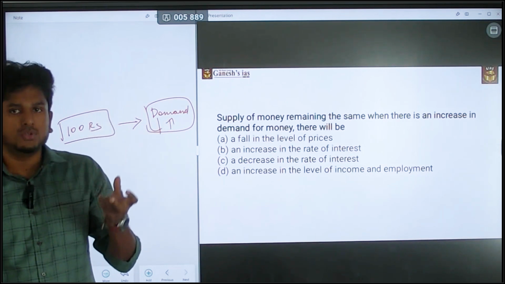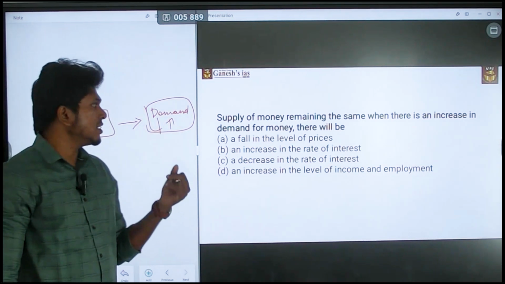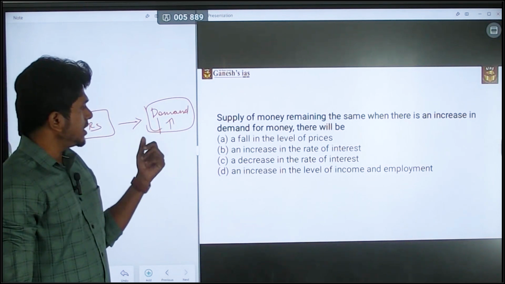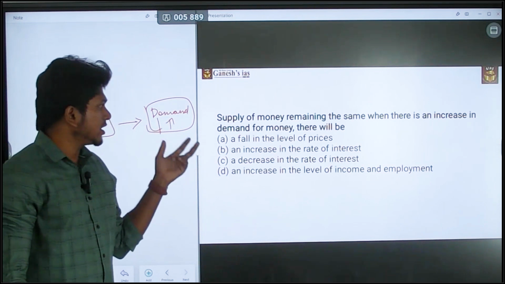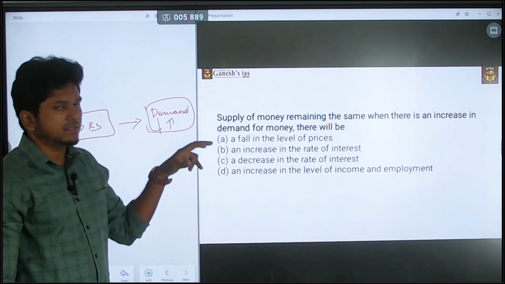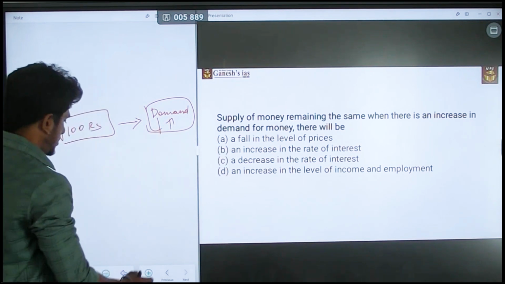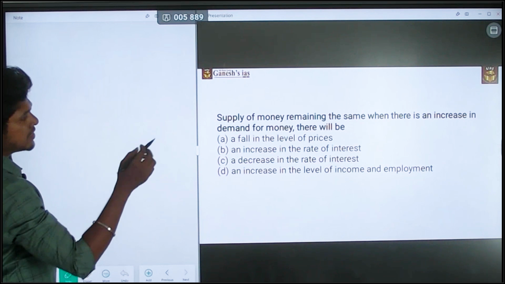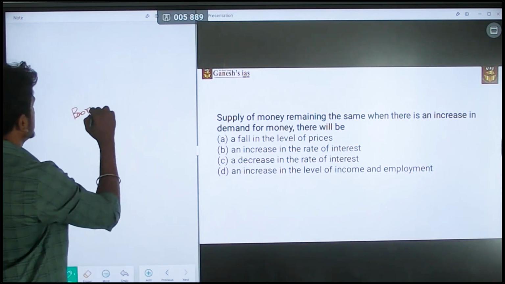So what will you do, or how can you manage this? Okay, so this is the question they are asking. So the first statement A is a fall in the level of price. So when it comes to how to manage this issue, the answer will be B. Please note that it is an increase in the rate of interest, which means borrowing rates.